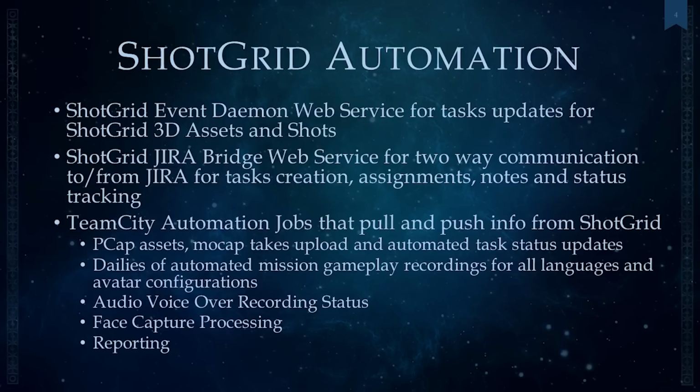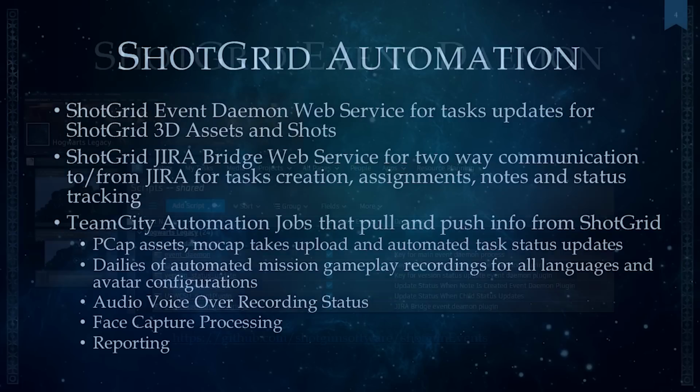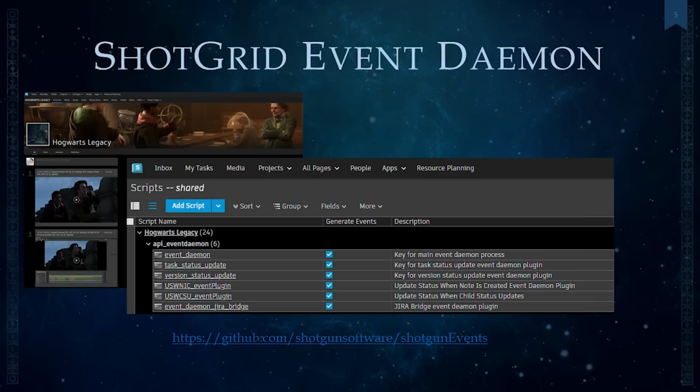We have face capture processing and selection process, and we have a variety of reporting tools. The ShotGrid event daemon is based on a variety of steps needed to be able to track ShotGrid and automatically move things along the pipelines. We have Python scripts that allow us to move things from note taking to task updates, ready to start, and a variety of other events. This runs continuously, and as assets are being moved into ShotGrid, we track them accordingly.